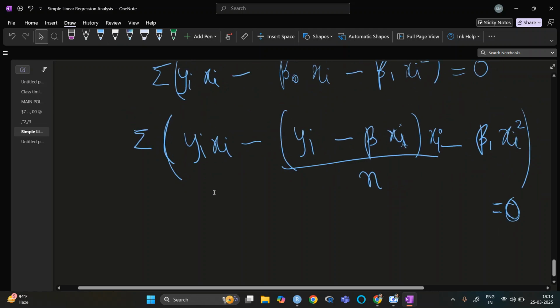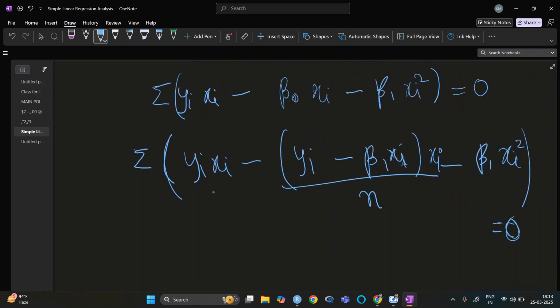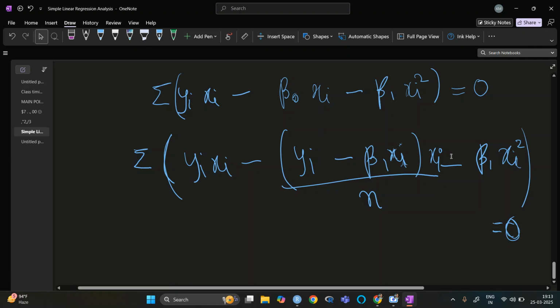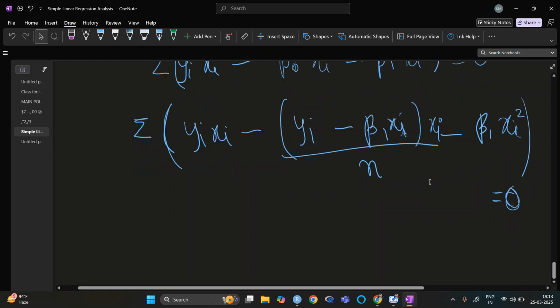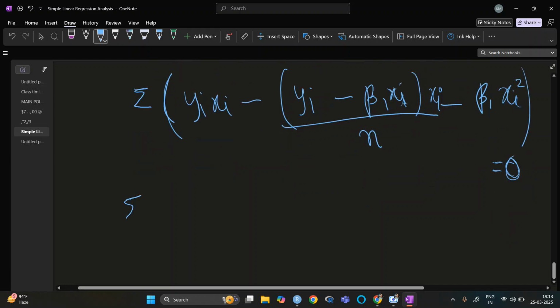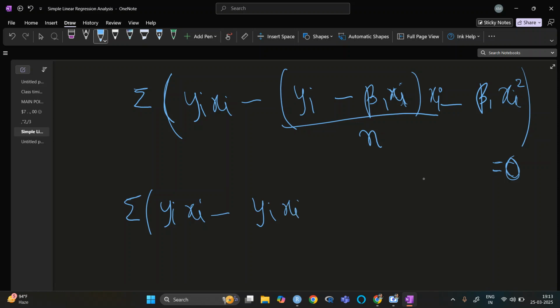So now what we will do is that we will take these multiplies, and then we will have summation of yi xi minus yi xi upon n.